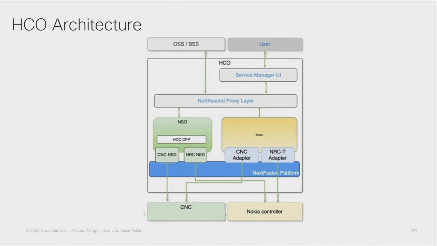If we zoom a bit into the control part, we can see that we also have an embedded NSO. Recent versions of the platform incorporate an embedded NSO to attack particular use cases on the provisioning side, right? In particular, NSO is used to provision layer 2 and layer 3 VPN services, right?